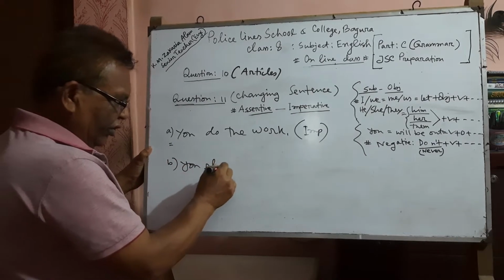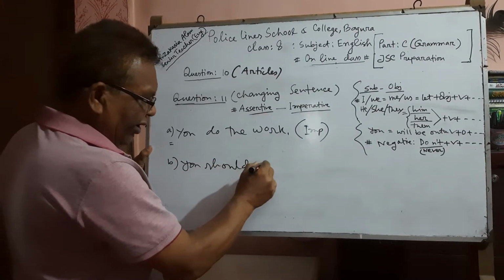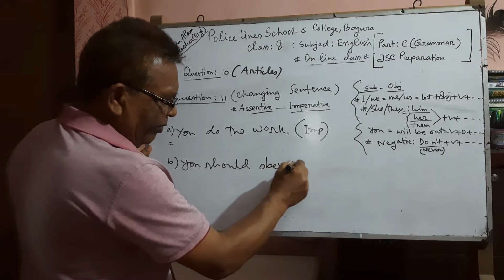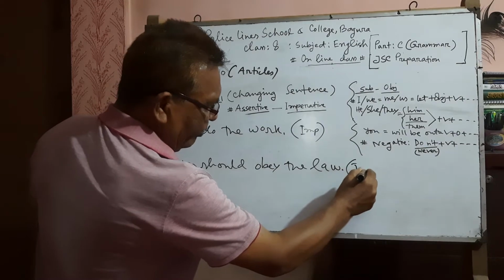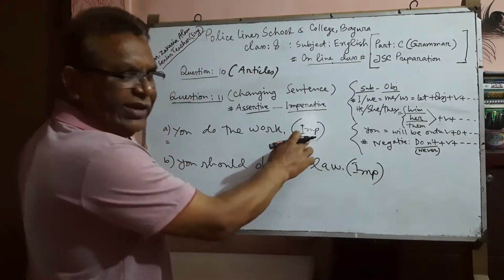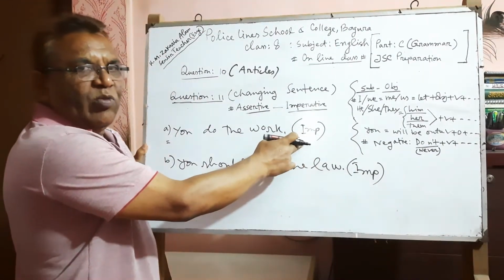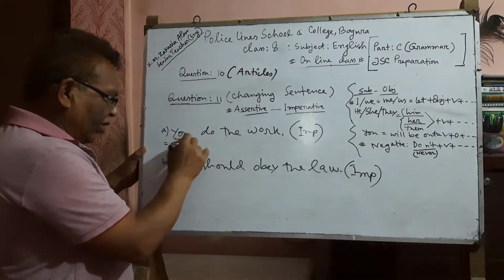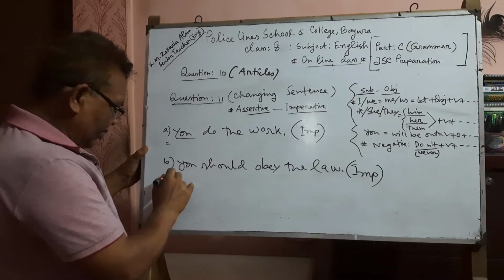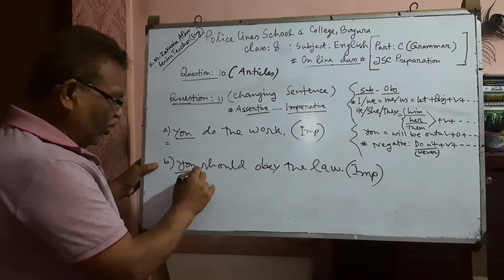You should obey the law. IMP is the shorter form of imperative. You do the work. Here you is the subject.